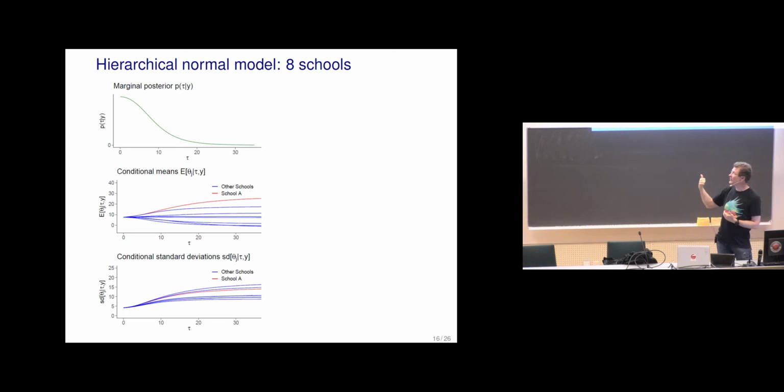So now we don't know what tau is, and the top plot is showing the marginal posterior of tau. It is telling our uncertainty. So we have a lot of mass below 10, and also most of the mass is below 20. So you can see it's clearly favoring that it's not completely separate. There's a lot of mass shrinking a lot, but still there's so much uncertainty that it's not a completely pooled model. And of course, if we would get more schools, then we would learn more about the similarity. Just observing 8 schools is not much.